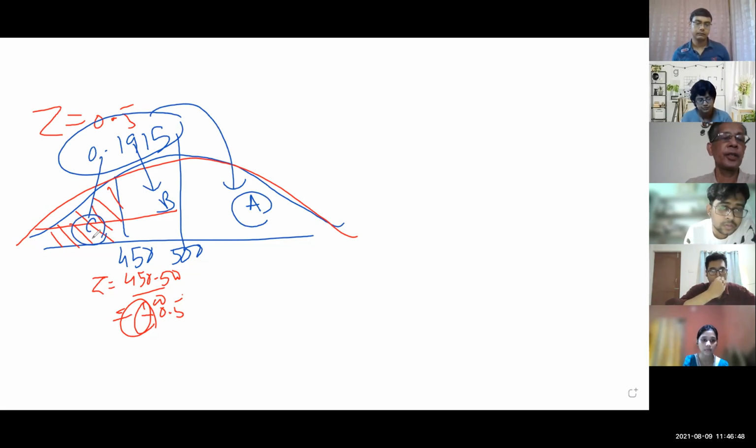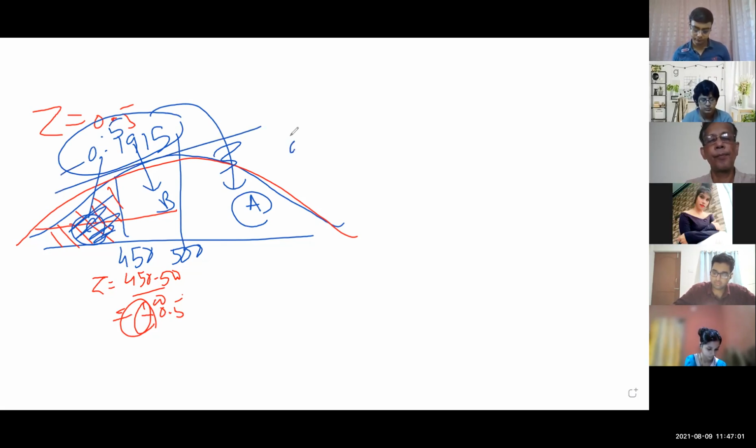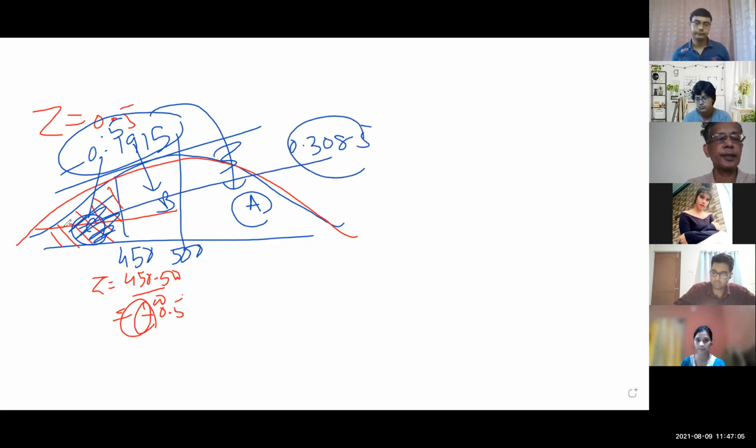Very good. So what should we do now? We want this area. 0.5 minus 0.1915. Very good. So 0.5 minus this is how much? 0.3085. 0.3085 is the answer here.